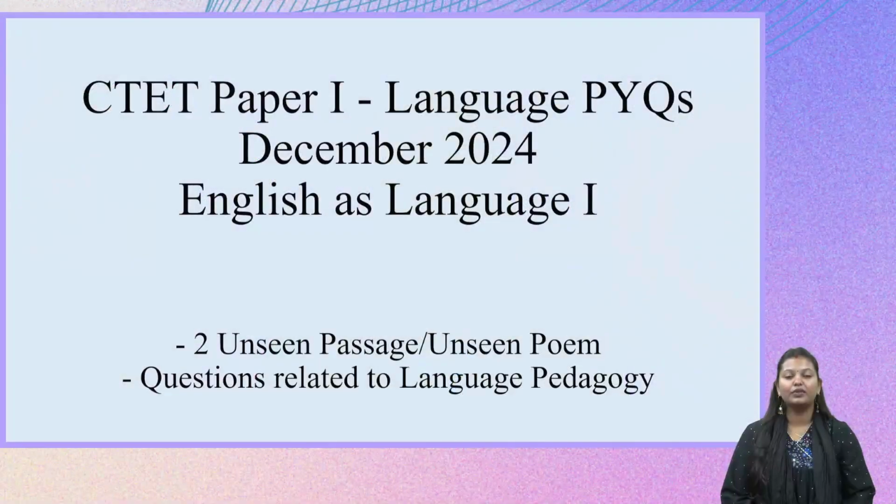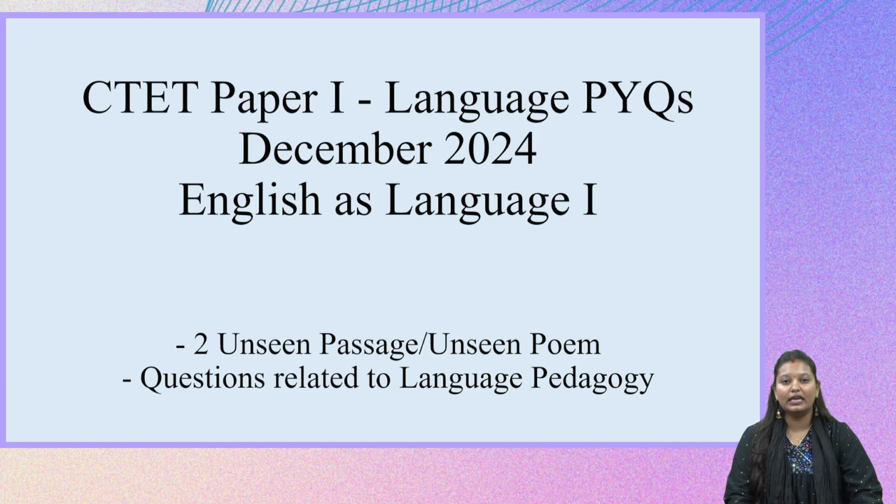In this particular session, we will be talking about CTET Paper 1 Language PYQs from the December 2024 paper. When it comes to our CTET Paper 1, we have two options. We have to choose one as Language 1 and one as Language 2. You can give preferences based on your choice and also your ability.